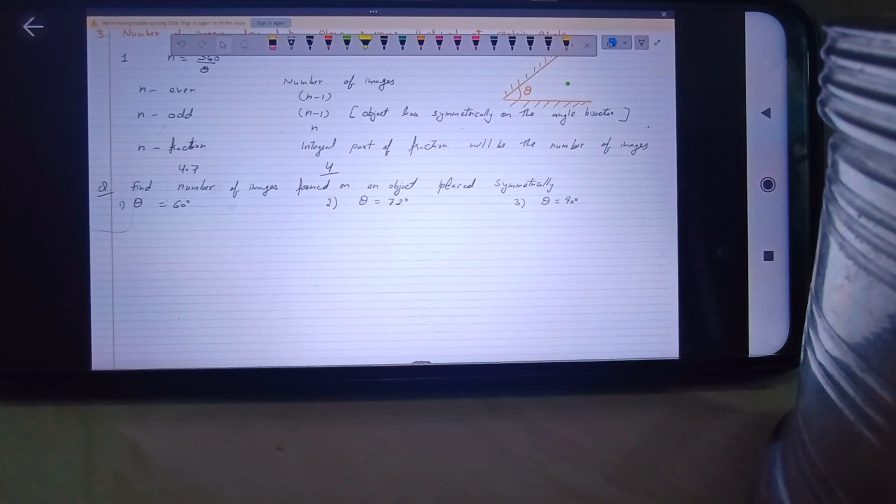Is the object placed symmetrically or asymmetrically? No, I've mentioned that in all the cases, the object is placed symmetrically. The mirrors are inclined at an angle theta. In the first case it is 60, then 72, and then 90 degrees.